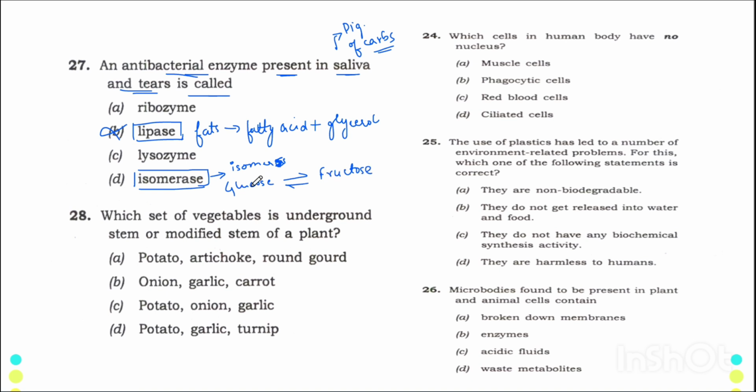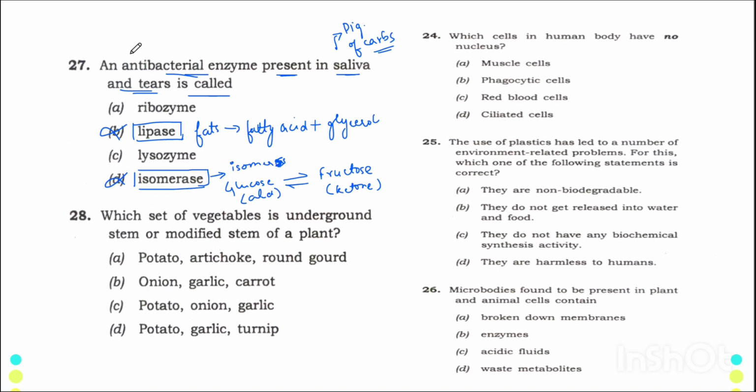Both are six carbon molecules, but glucose has aldehyde as the functional group and fructose has ketone as the functional group. Because of the change of group, these are two different isomers, and the enzyme which is beneficial for that is isomerase. So this again has no relation with carbohydrates. So we will just leave these two.